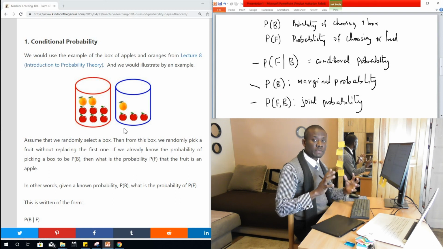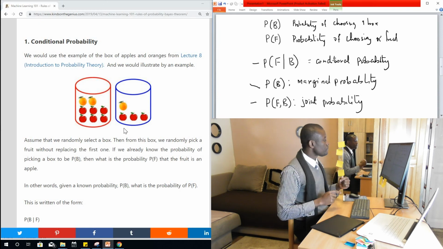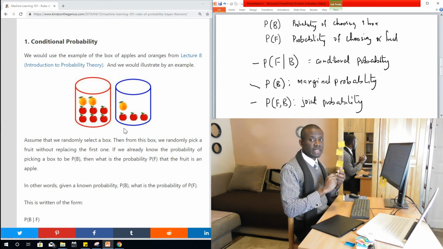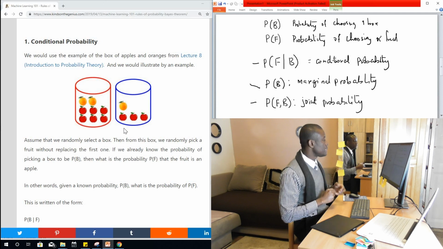What is the probability of these two things happening, not necessarily concurrently, but what is the probability that both of these probabilities happen? Like I mentioned, what is the probability that a blue box is chosen on the first action and an apple was chosen on the second item? Both of them together, that is what is called joint probability.